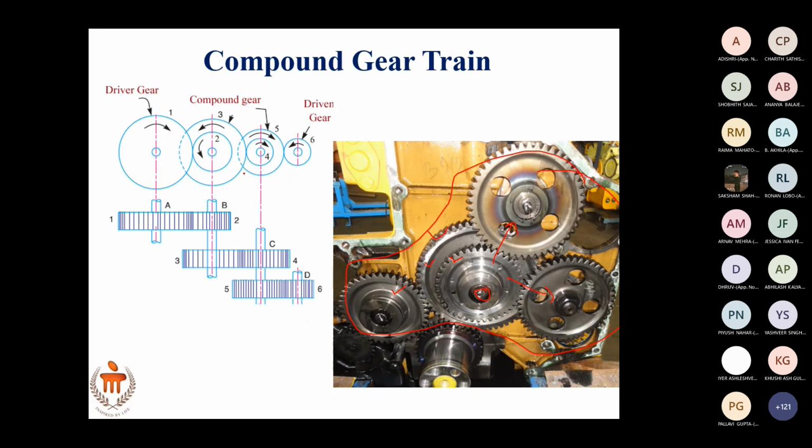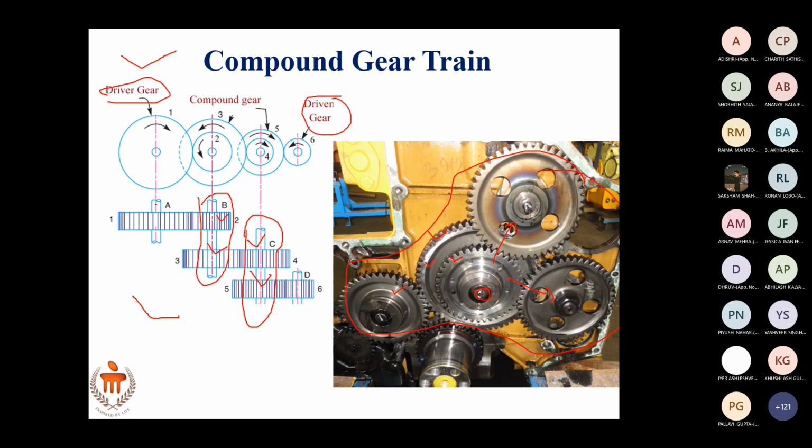So you can draw the sketch either like this, by drawing pitch circles, or you can draw the top view. If you see the top view, you will understand. On a single shaft, you have two gears. This is one intermediate shaft. This is another intermediate shaft. On each shaft, you have two gears. Only the driver shaft and driven shaft have just one gear.